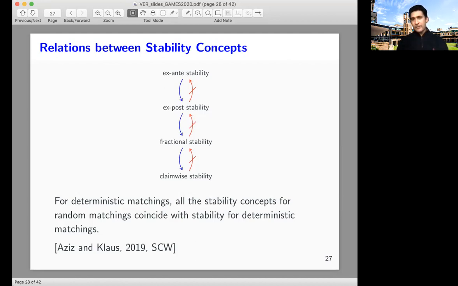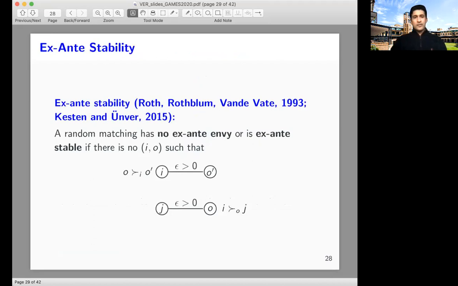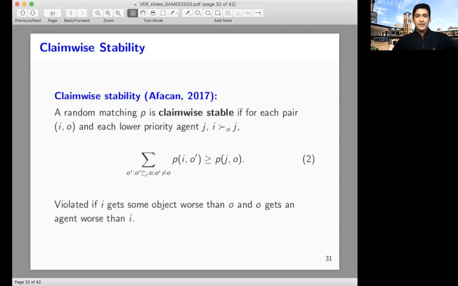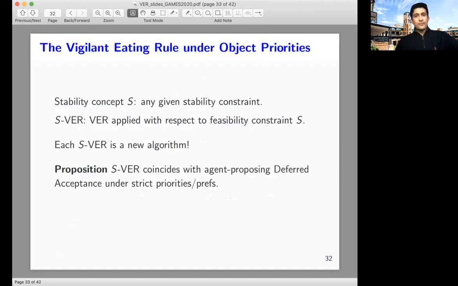I won't go into detail about the specifications of these particular stability concepts. The main idea is that all of these are meaningful stability concepts in the context of probabilistic allocations, and they all coincide with this classical stability concept when you only consider the set of deterministic integral allocations. So these are some slides for the definitions of stability concepts in the probabilistic sense. I won't go into the detail. The main idea is that all of these are meaningful stability concepts for a probabilistic context.